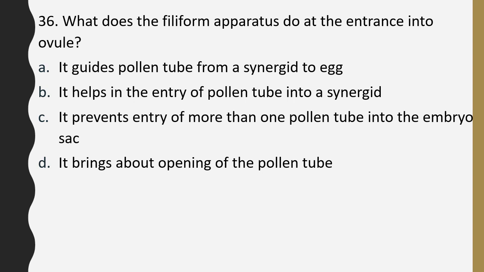Question number 36. What does the filiform apparatus do at the entrance into the ovule? It guides the pollen tube from a synergid to egg. It helps in entry of pollen tube into a synergid. It prevents entry of more than one pollen tube into the embryo sac. It brings about opening of the pollen tube. The correct answer is option B. It helps in entry of pollen tube into a synergid.